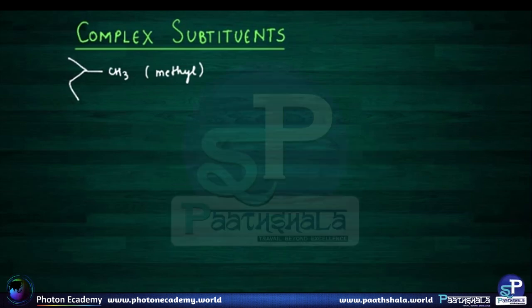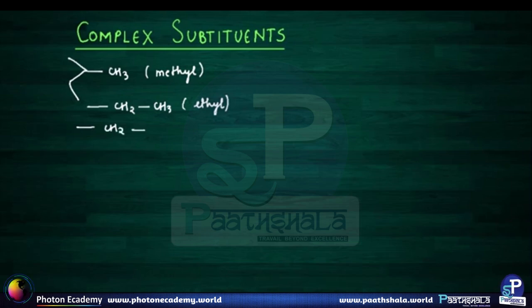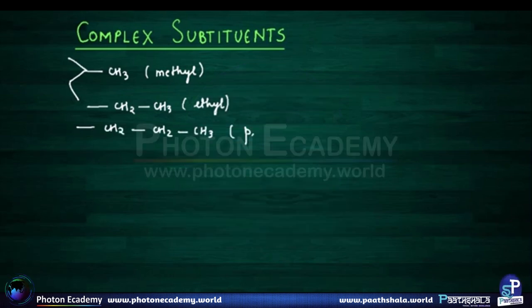The next simple substituent that we considered was ethyl, then propyl. Okay, now I'll give you an example of a complex substituent and then we'll see how we name complex substituents in our general formula.